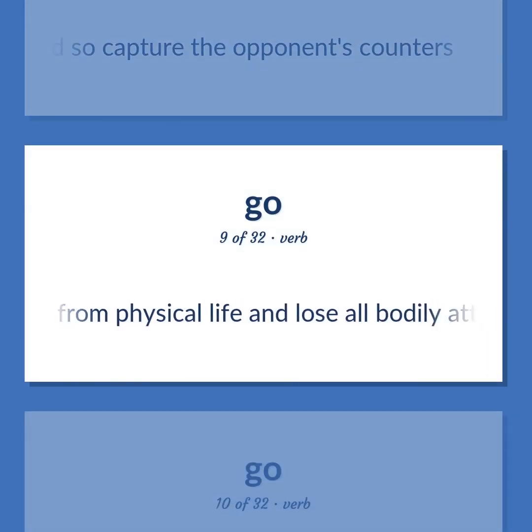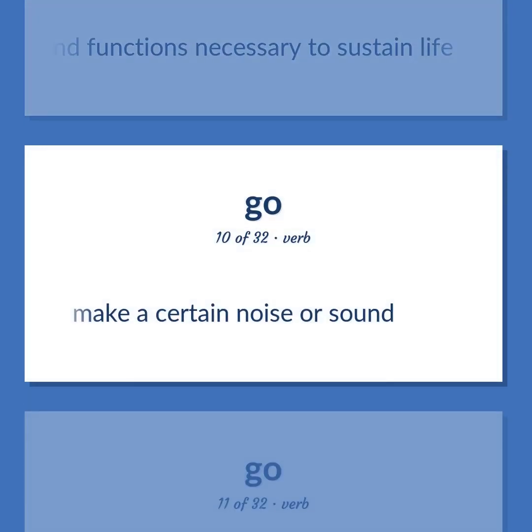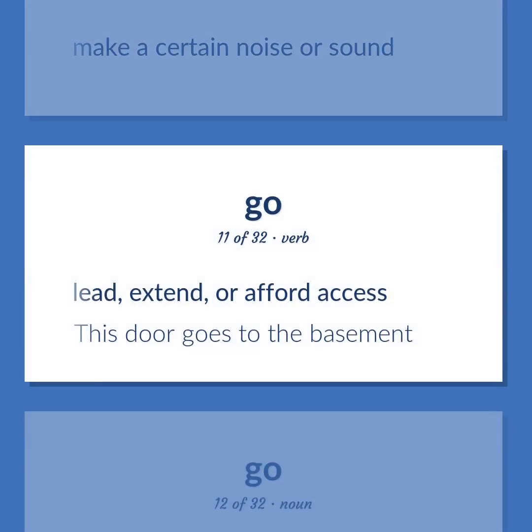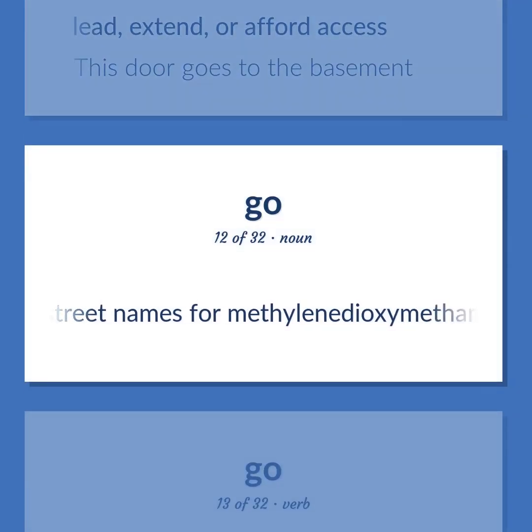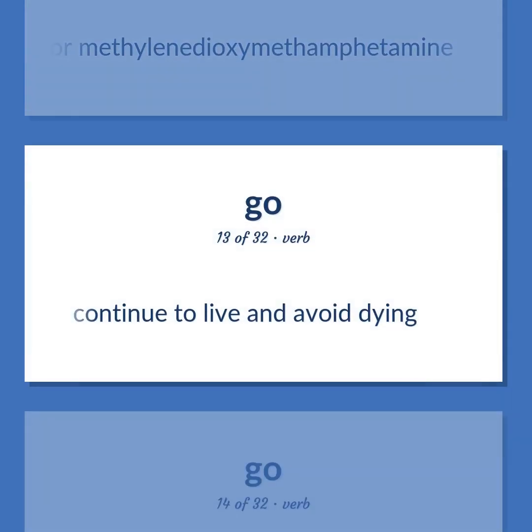Pass from physical life and lose all bodily attributes and functions necessary to sustain life. Make a certain noise or sound. Lead, extend, or afford access. This door goes to the basement. Street names for methylenedioxymethamphetamine. Continue to live and avoid dying.